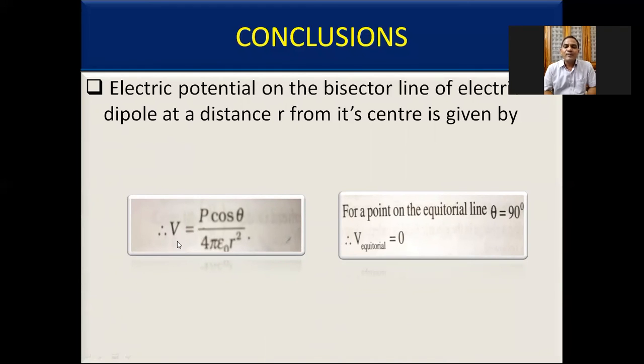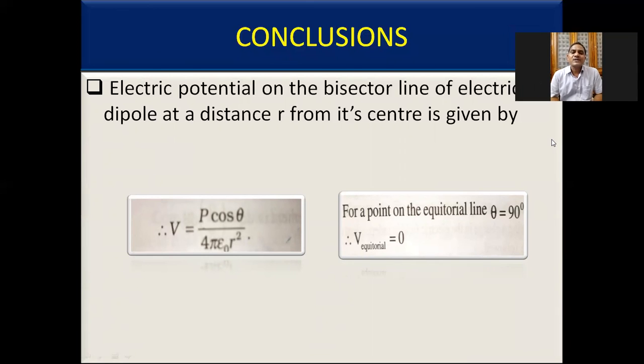Therefore, at every point on the bisector of the electric dipole, the electric potential is always 0. The equatorial line of an electric dipole can be treated as the zero potential line. On the equatorial line, at every point V equals 0, but the electric field strength cannot be equal to 0. You should remember this.